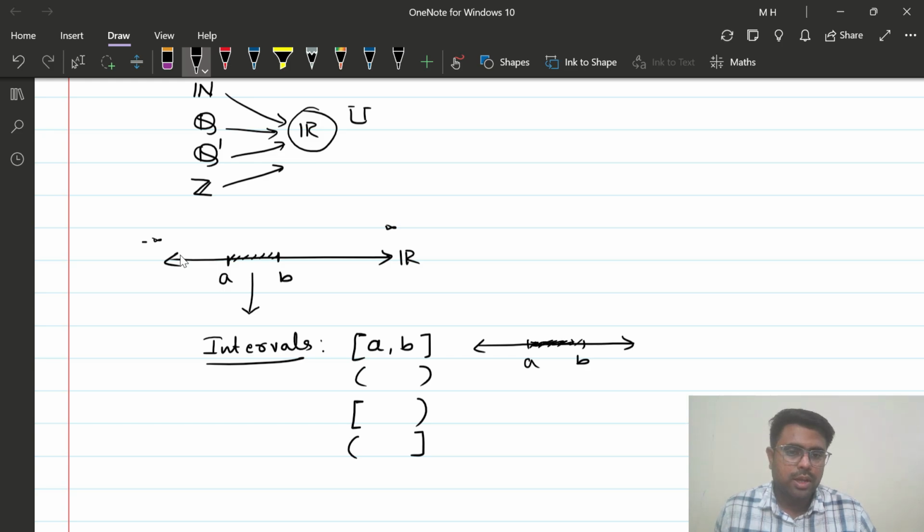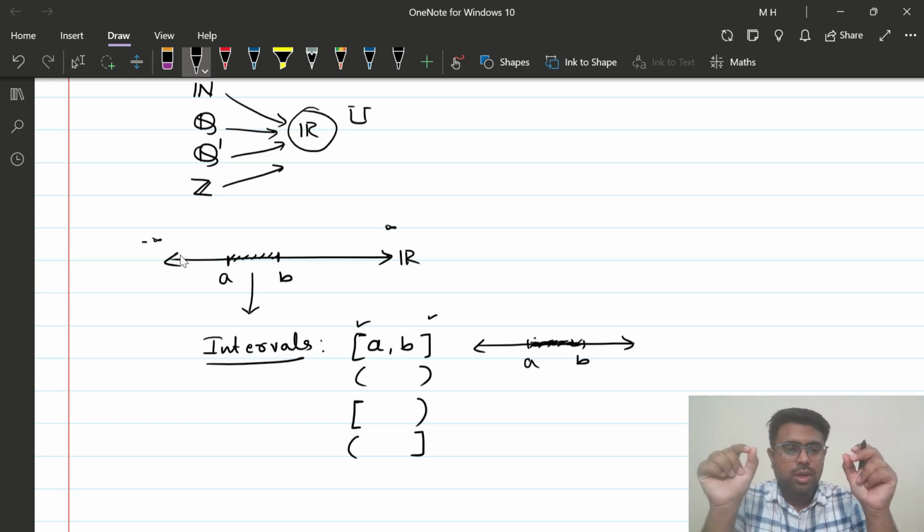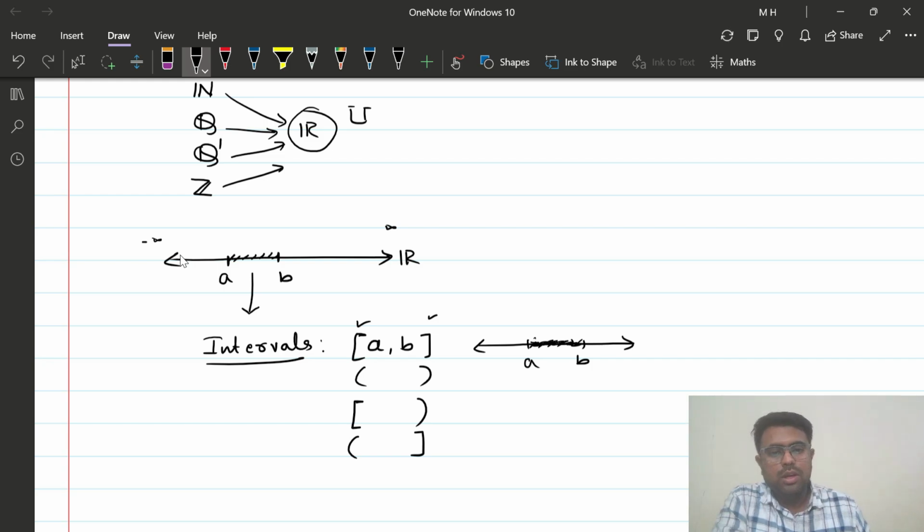It should give you all the real numbers between A and B, including A and B. When I say it is closed, that means it is going to include both A and B. Whenever I say closed, the meaning of that is include. You can remember it this way. And whenever I say open, the meaning of that is exclude. So it is going to give you all the real numbers between A and B, including A and including B. It will include both A and B.